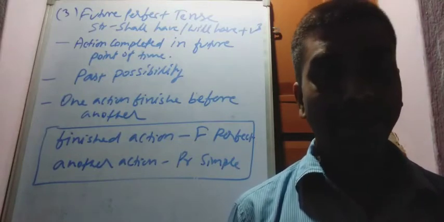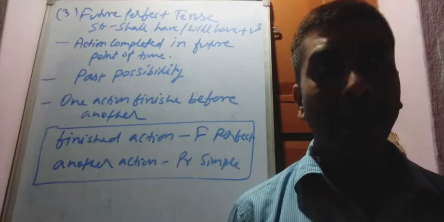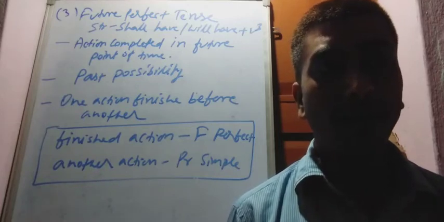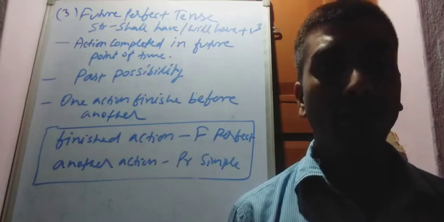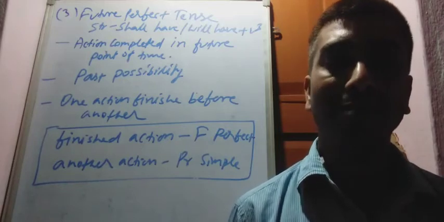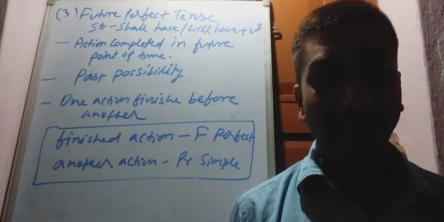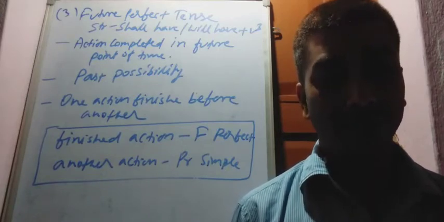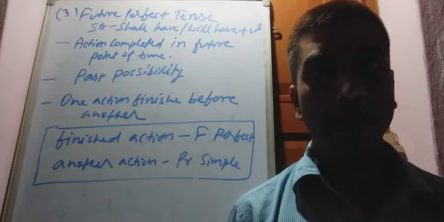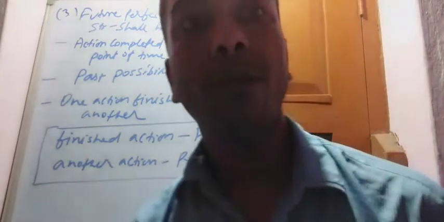Another example I can say: you will have heard the name of Mahatma Gandhi. This is not future time. This is past time. I guess, I express possibility that in past time you have heard the name of Mahatma Gandhi. You will have heard the name of Mahatma Gandhi.